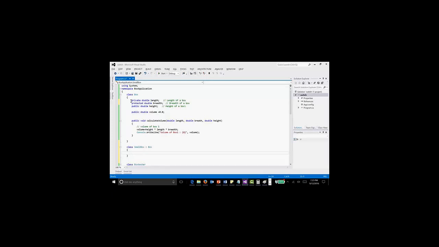What all things you have mentioned here, the four variables and a method, right? All this will be available here also. So you don't need to define it one more time. Or I can mention this one as packaging box. So box is a generic thing, and I am creating a child class known as packaging box. So this packaging box will have access to all these variables. Just like, if I need to say volume equal to, you can see length.